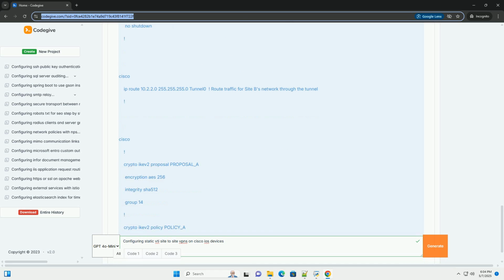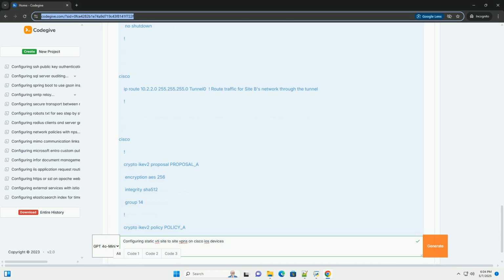3. Ping across the tunnel. From a host in the 10.1.1.0/24 network, ping a host in the 10.2.2.0/24 network, and vice versa. If the pings are successful, the VPN is working. If not, troubleshoot the routing configuration and the IPsec/IKEv2 setup.